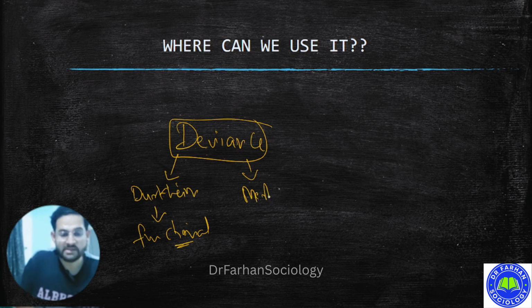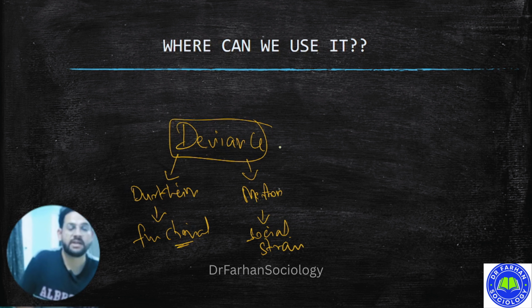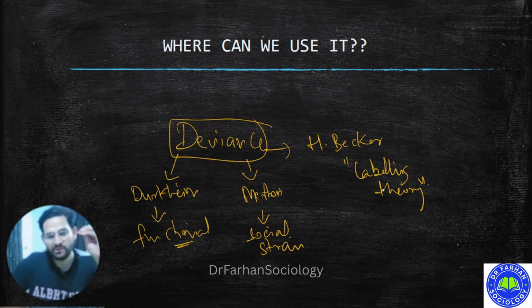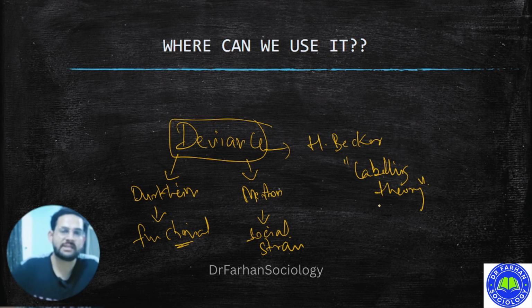Merton comes and says that deviance is produced from the structural strain of the society, and there are different types. And then there is a sociologist whose name is Howard Becker. He says deviance is produced by giving a bad name to somebody. Once you give them a bad name, they are more likely to commit crime. Such as Latin Americans, who are called drug dealers. So Howard Becker is presenting what is called labeling theory.